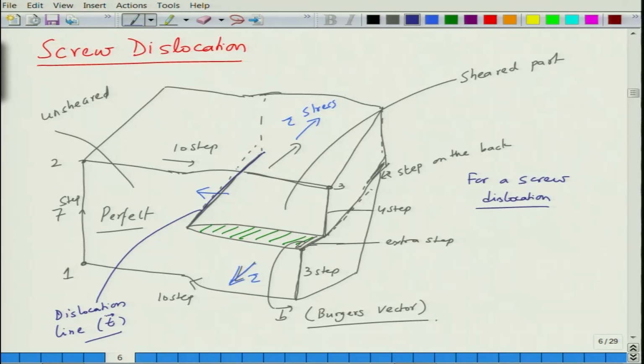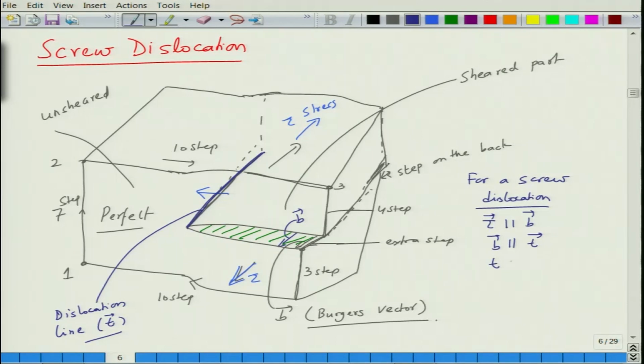So, for a screw dislocation, this is your Burgess vector B. So, tau is parallel to B. B is parallel to T, I am sorry. So, this is T and this is B, both are parallel.